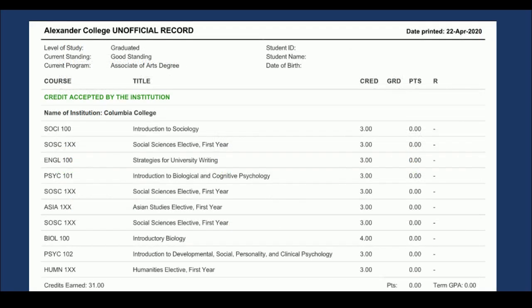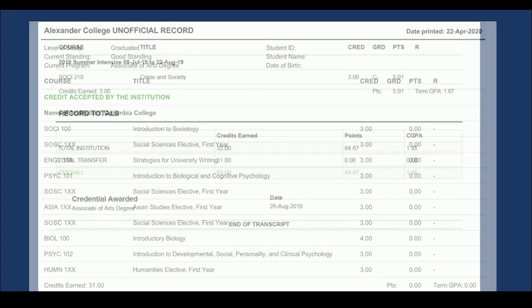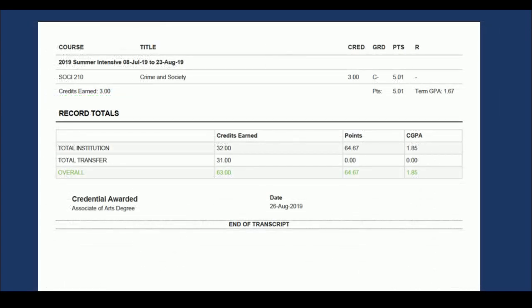If you have transferred credits from another institution to Alexander College, the accepted credits will be displayed near the top of your transcript, above any courses that you have taken at Alexander College. Please note that the grades of transferred courses are not included in the calculation of the CGPA. This is indicated by the blank field in the grades column. If you have been issued a credential by Alexander College, for example, an associate's degree, your credential and the date that the credential was awarded will be displayed at the bottom of your document.